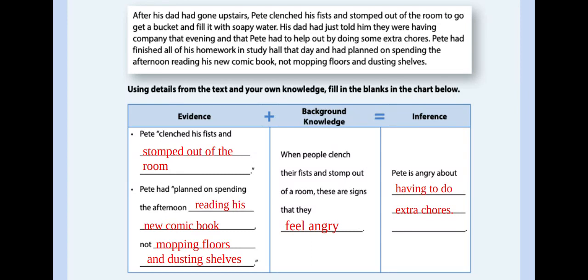All right, and does it explicitly state in our text that Pete is angry? No, it does not. But I'm assuming that he is angry because he stomped out of a room and he's having to change his plans, because I know those are things that I do. Y'all watch for Miss Murray stomping out of a room, that if I'm angry, I will do those things. And especially when I have to do something extra when I didn't think that I was going to have to do it before. All right. So now you can stop this video. And if you haven't gotten caught up getting all the stuff written in your workbook, this would be a great time to do that. All right.